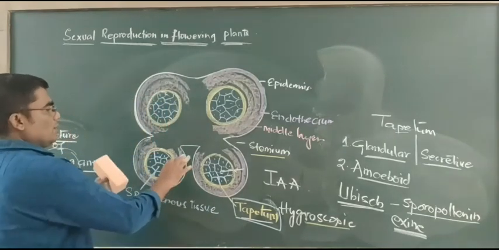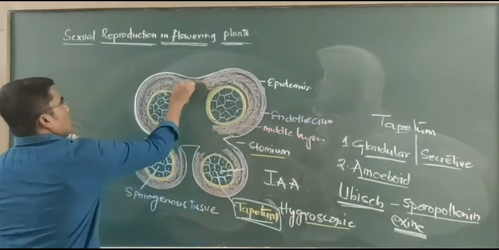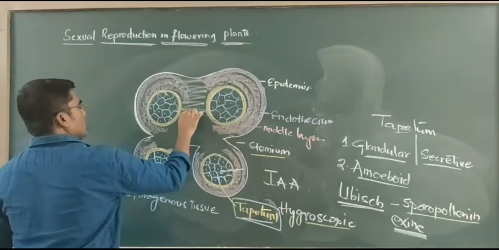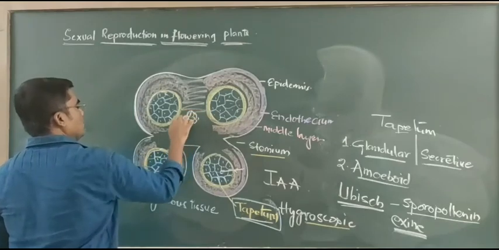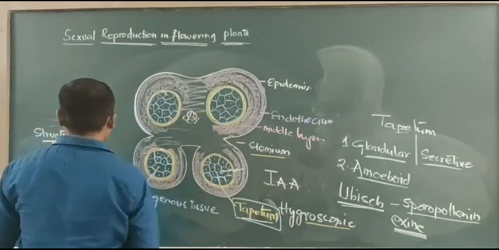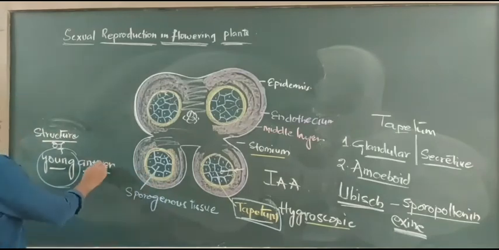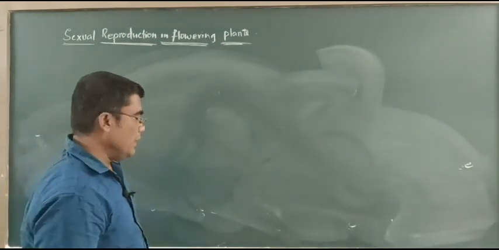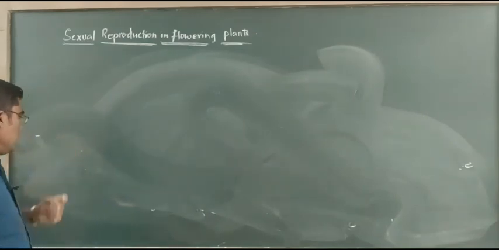So this is the structure, and here we observe the ground tissue, the vascular tissue and the connective tissue. Like that, this is the structure of the young anther. After this, we proceed with the structure of the mature anther.